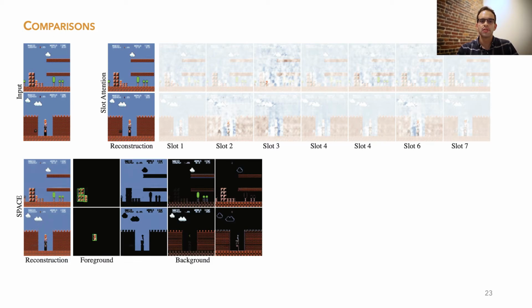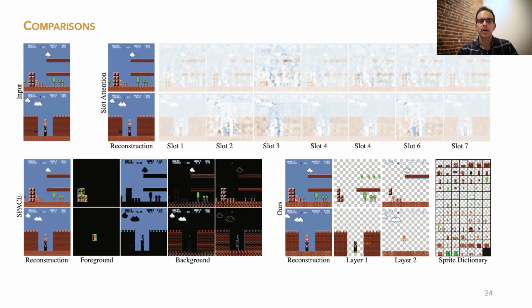SPACE decomposes each frame into 3 background layers as well as a foreground. Again, the reconstruction is faithful, but only a few sprites are recognized in the foreground. In contrast, our model is able to capture each repeated foreground element as an individual sprite in the dictionary.